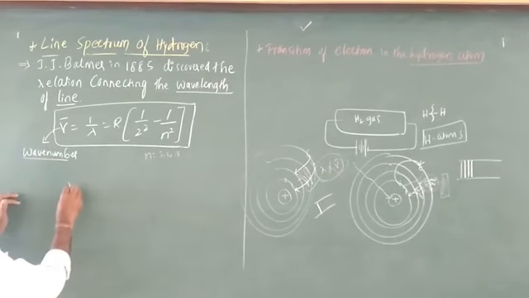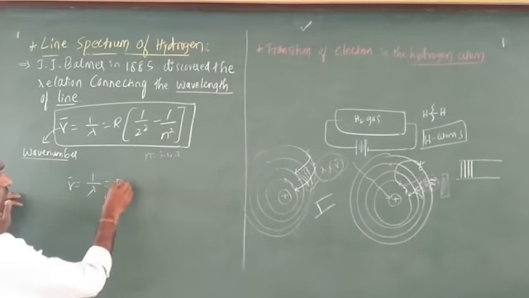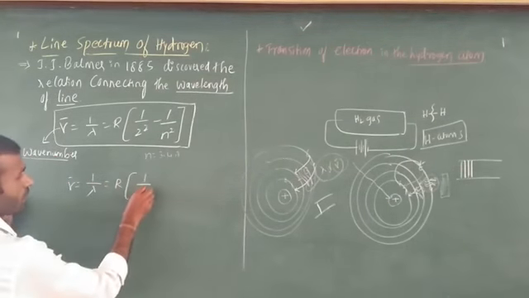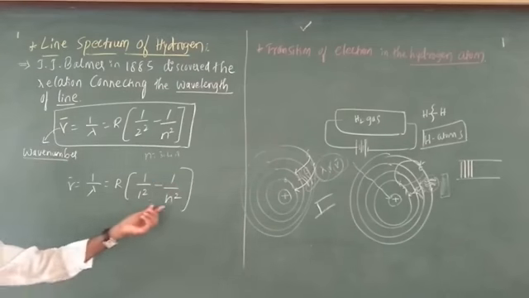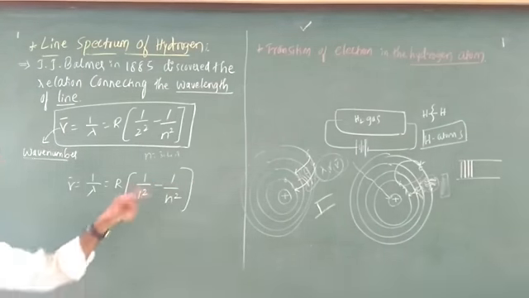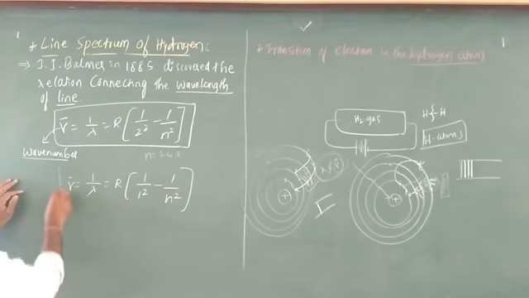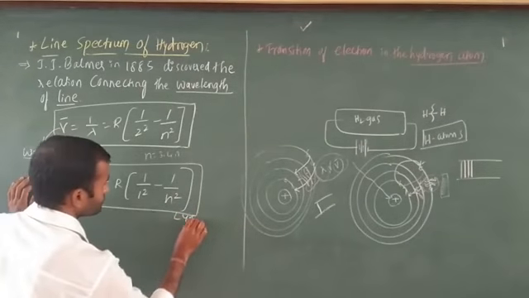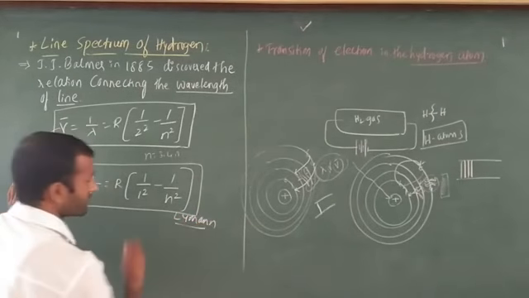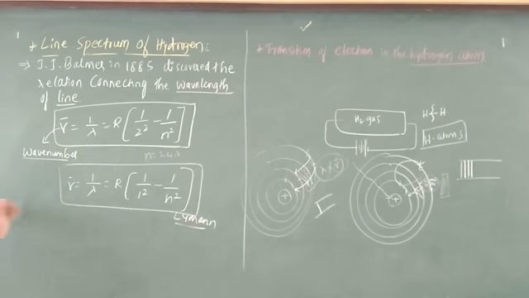What is the formula of Lyman? Very simple: nu bar equals 1 by lambda equals R times (1 by 1 square minus 1 by n square), where n equals 2, 3 and so on, greater than 1. This formula is related to Lyman. Lyman discovered this one.